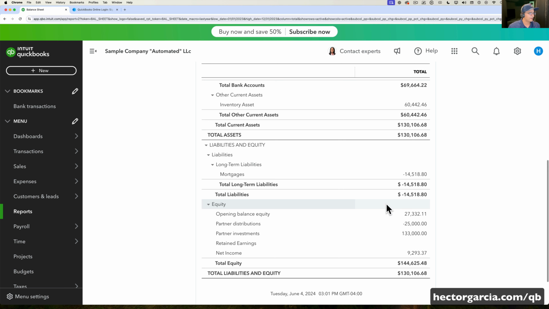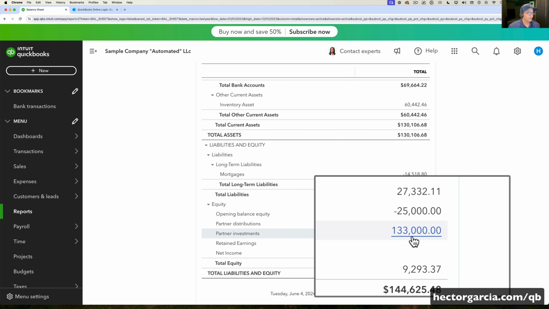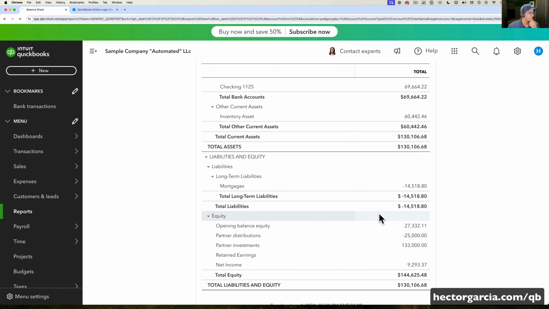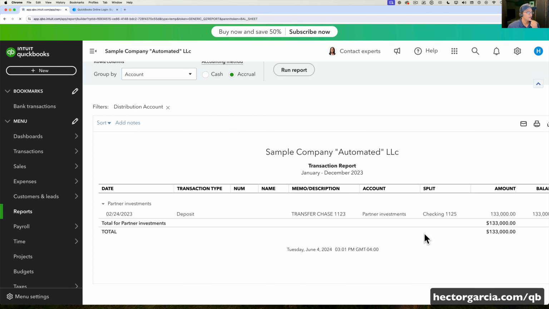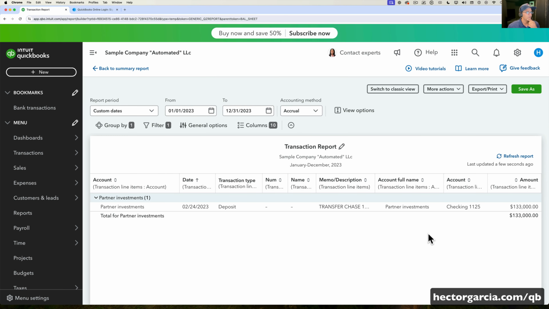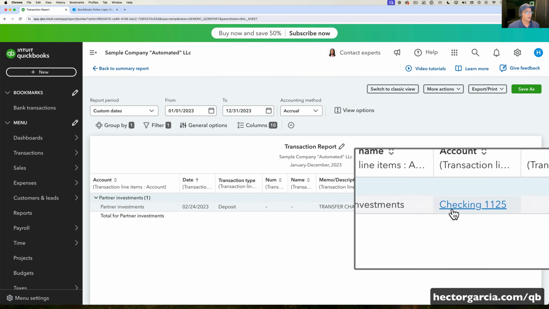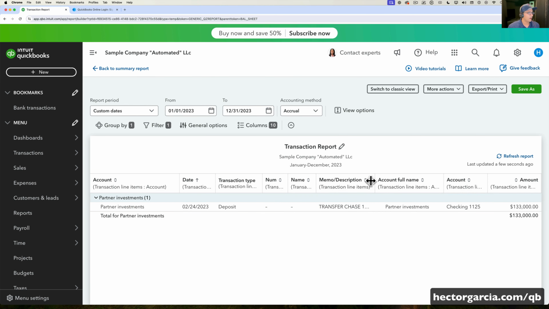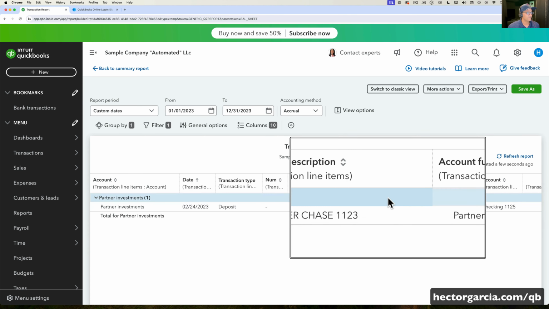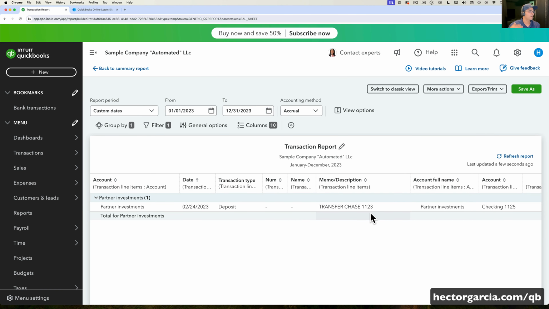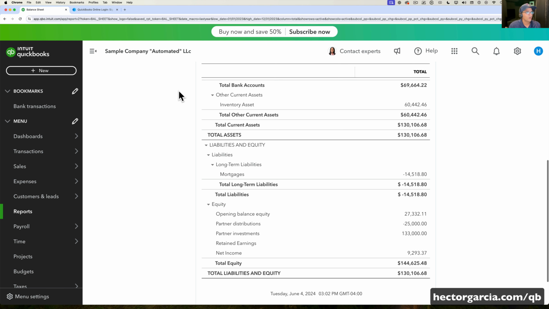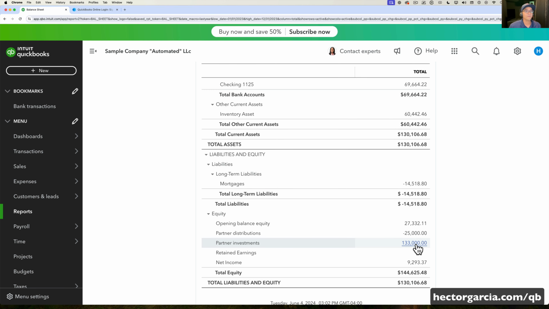Let's click on back. Let's take a look at partner investments. Let's click on that. Let's see what that is. And I guess it made the assumption that a deposit for 133,000 was a partner investment. And why did it assume that? It says transfer from Chase 1123. So could that have been a partner's personal account? Maybe. That would have been another bank account that this business has? Maybe. Again, this is what QuickBooks can do. This is the extent of what QuickBooks can do. So that could have been income too. Like it could have been another business from Chase that transferred money in.